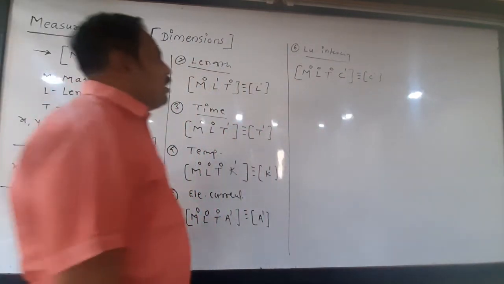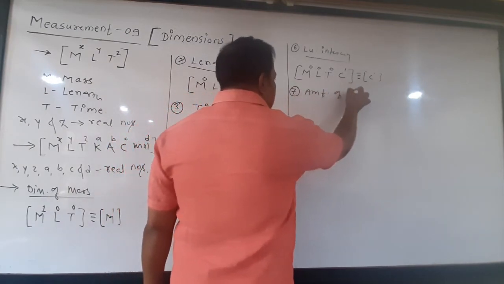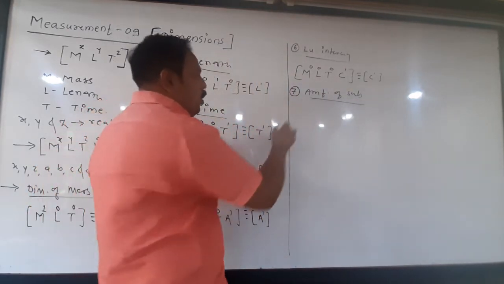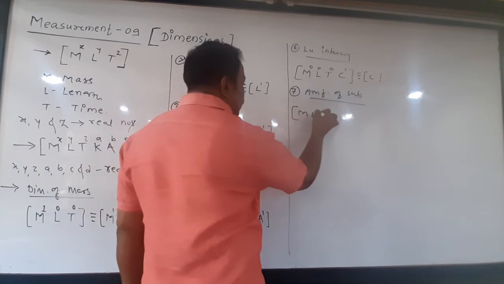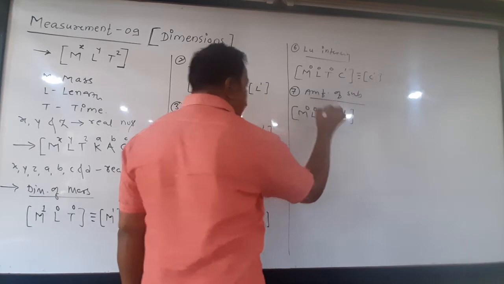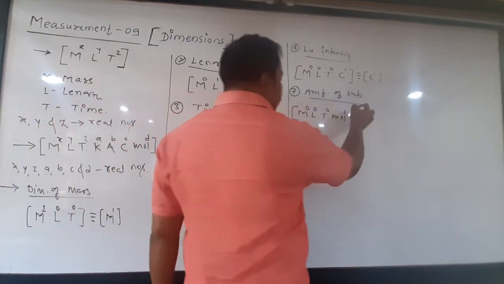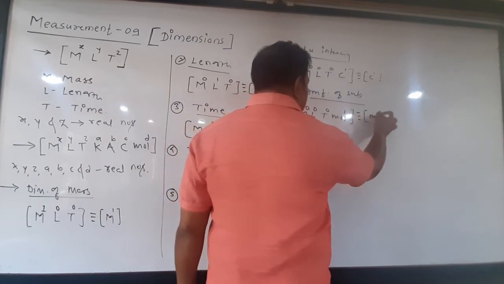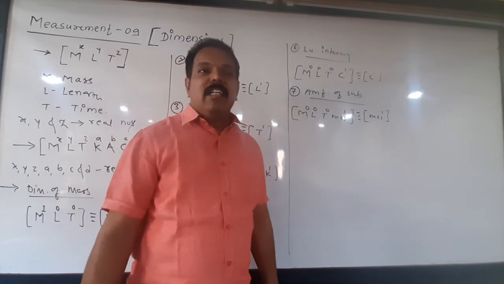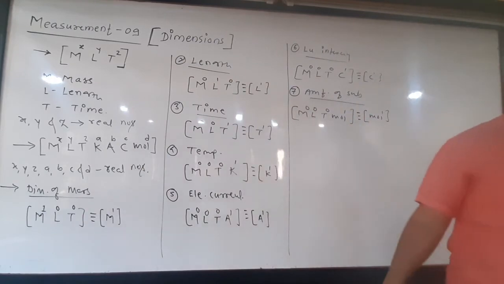Now next, number 7, amount of substance. What are the dimensions of amount of substance? We know amount of substance is measured in mole. So what are the dimensions? Again M L T: no mass, no length, no time, mole raised to 1. These are the dimensions of amount of substance, or we can represent it as mole raised to 1. Have you got it? See here. These are the dimensions of all these basic fundamental quantities.